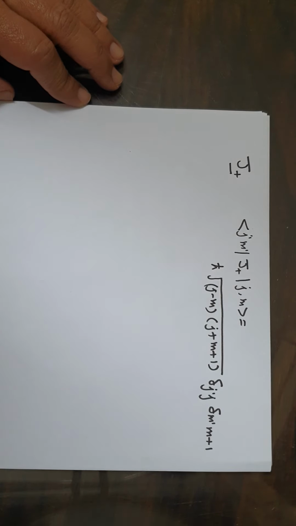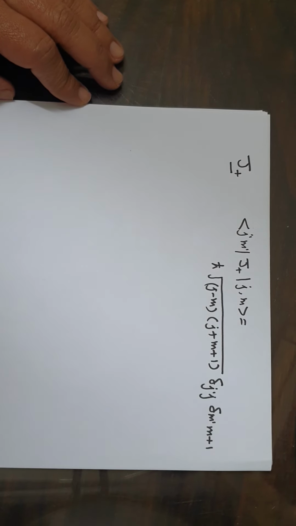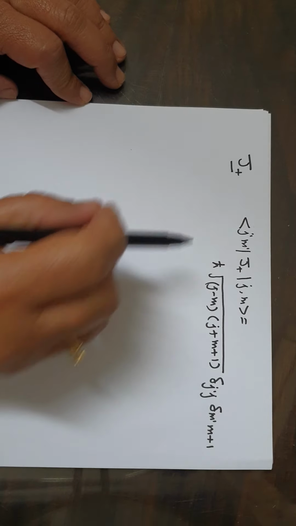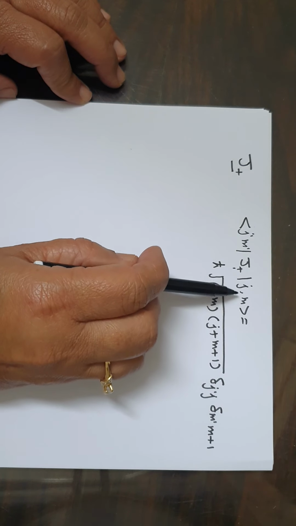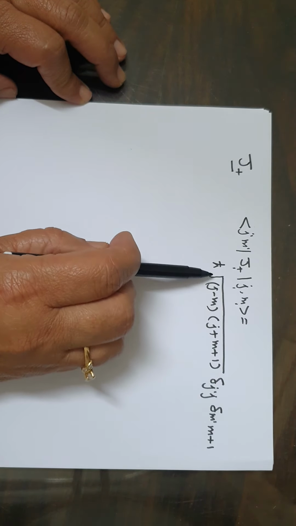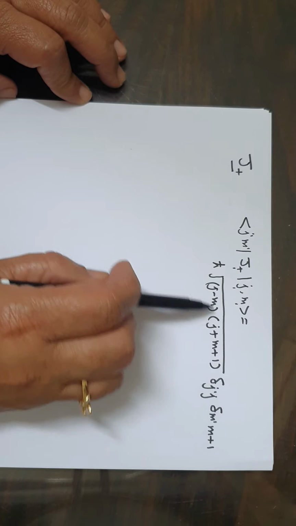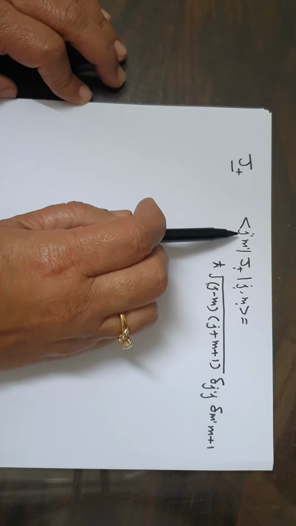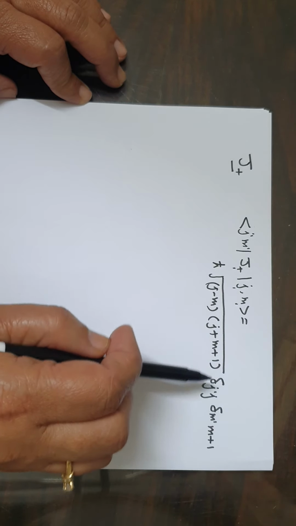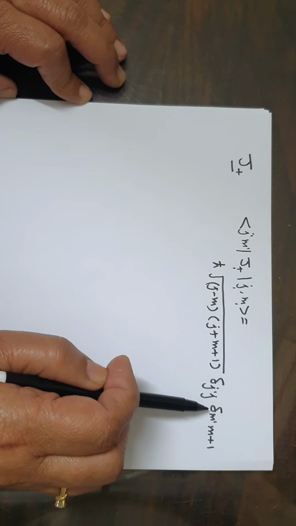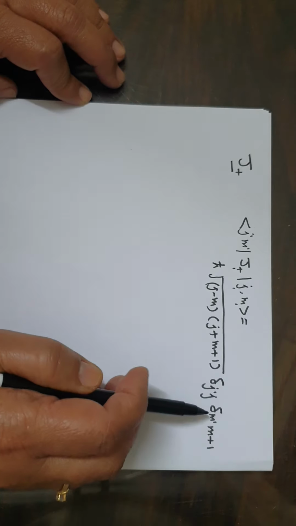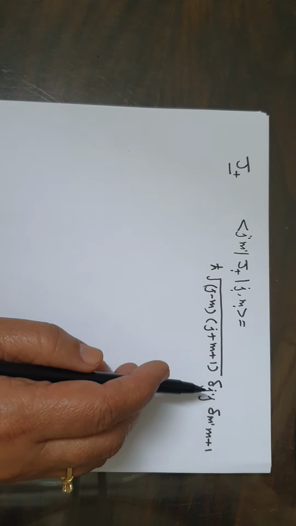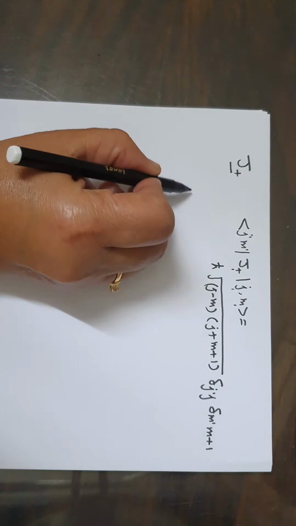Our today's talk is about the matrices for the J plus operator. We know that when the J plus operator acts on |j, m>, we get the value ħ√((j − m)(j + 1 + m)), and the matrix element is given by this times δ_j'j δ_m',m+1. Now let's see what the matrix for J plus will be when j is equal to 0.